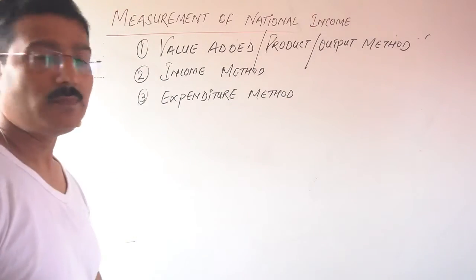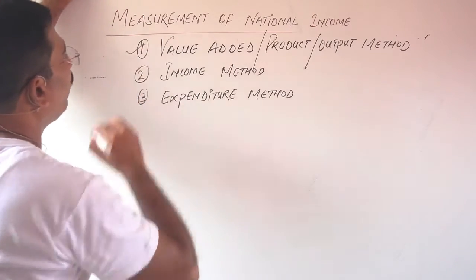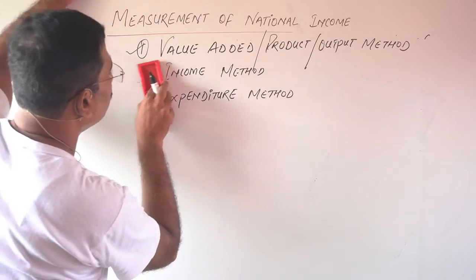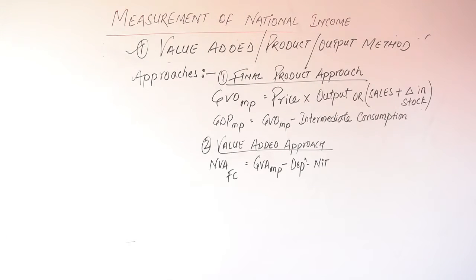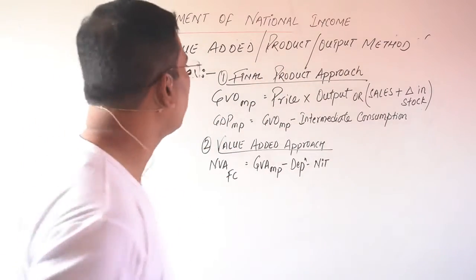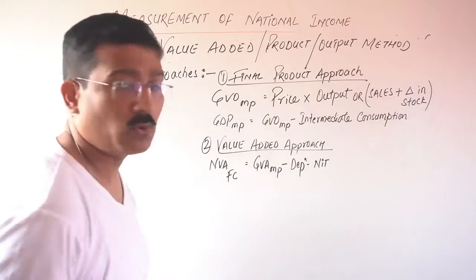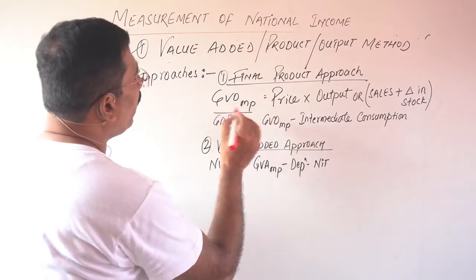Clear? So here I am taking up the first one, the value added method. The first one is the value added method, and this is also called the product and output method. Actually, there are two approaches. The first one is the final product approach, where you can find GVOMP.